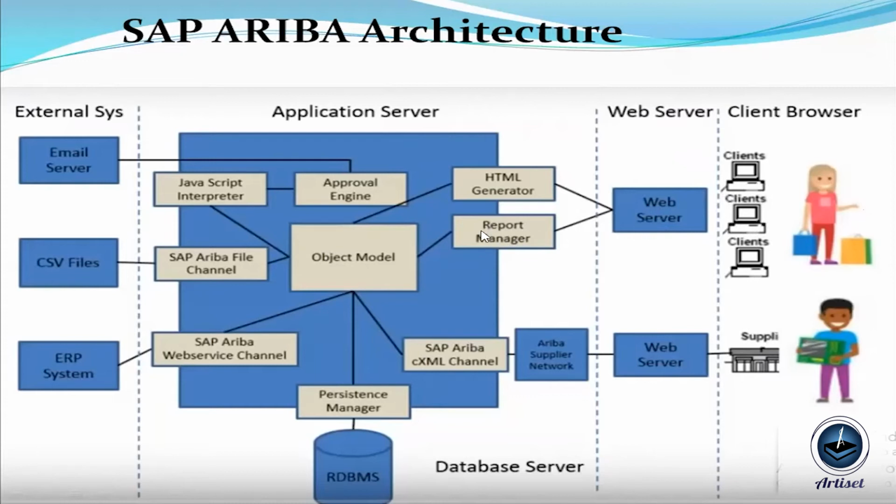The report manager passes the information to the object model, and through the object model it goes to the persistence manager. The persistence manager plays the major role here, and it checks whether the information entered by the customer is correct or incorrect.